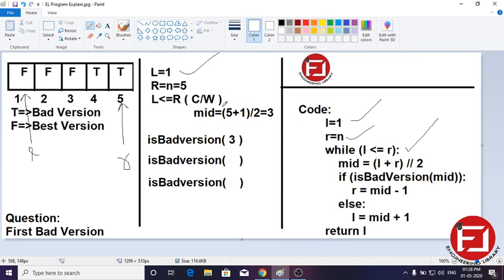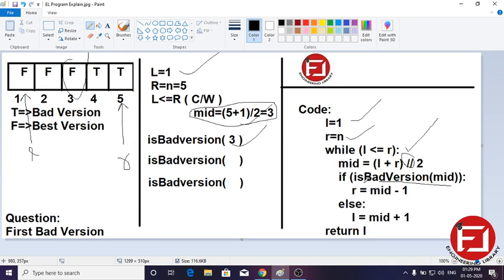We have to take the integer value. In Python we have done this, and in other languages we have to explicitly define the variable mid as an integer. So mid will be 3, and then it will call isBadVersion(3). So for version 3, 1 2 3, the third index, it will return false.